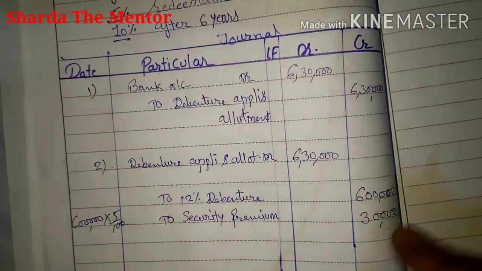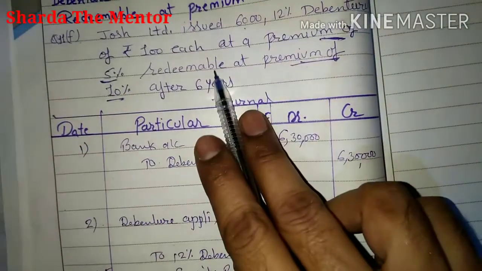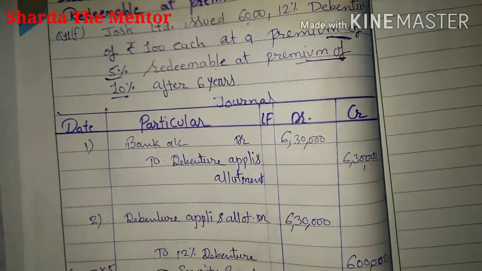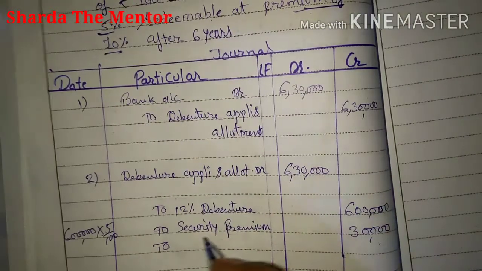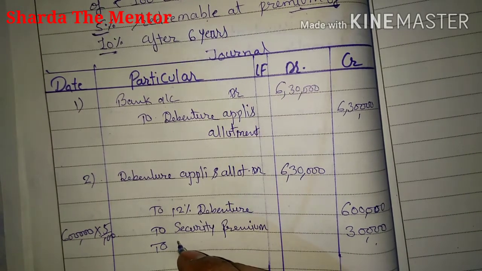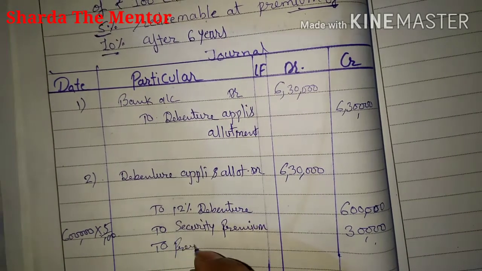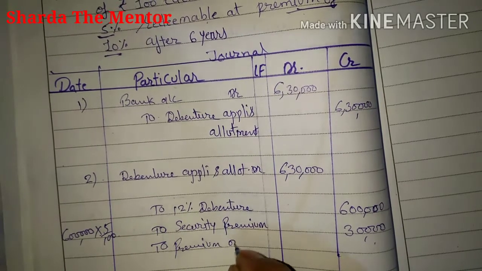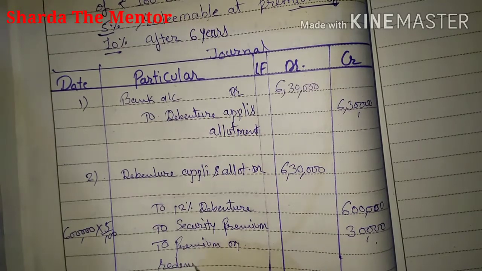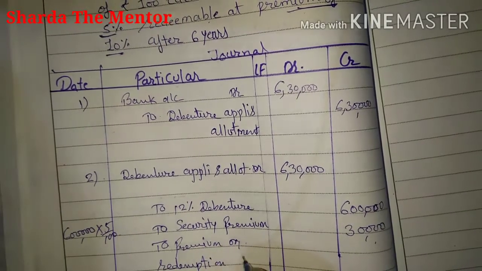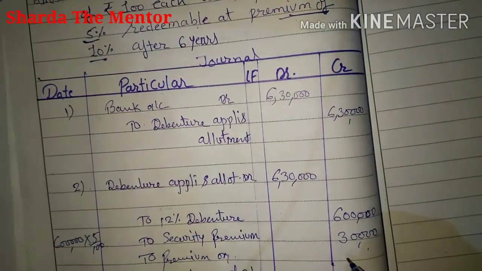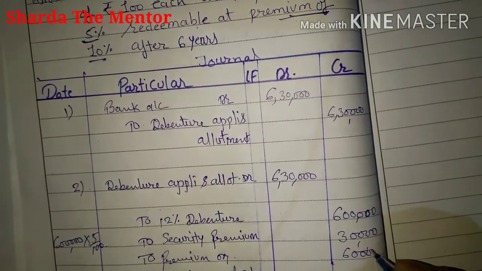And now already we know that at the time of redemption we have to give 10% premium. So as already we discussed, whenever we give premium on redemption, we open an account by the name of premium on redemption of debenture, and it is already given that 10%, so that will be 60,000.